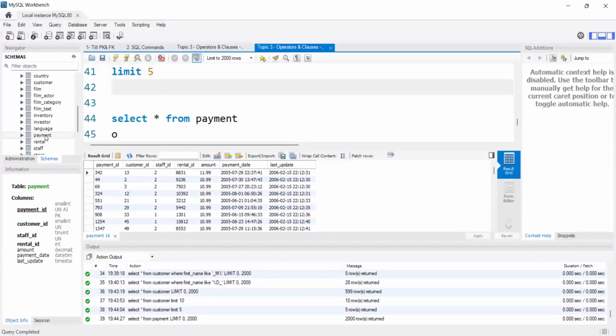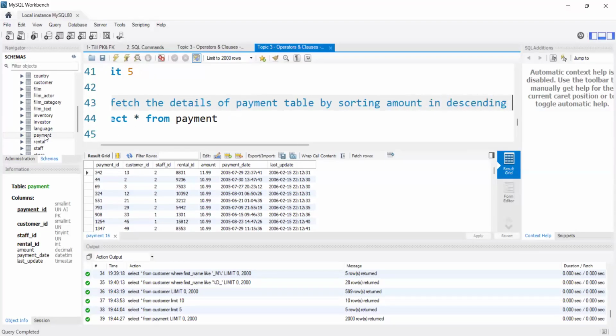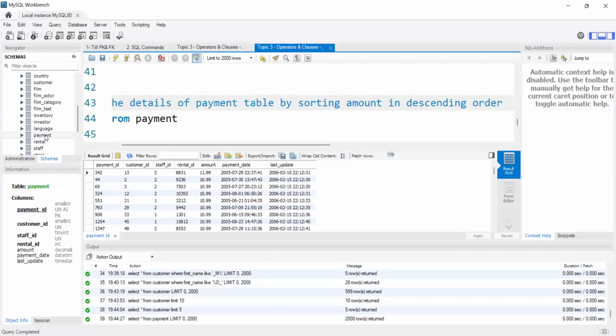Let me write the question: fetch the details of the payment table by sorting amount in descending order. This is my question.